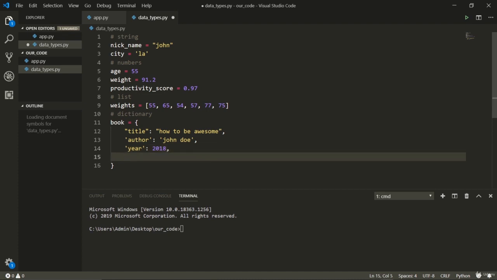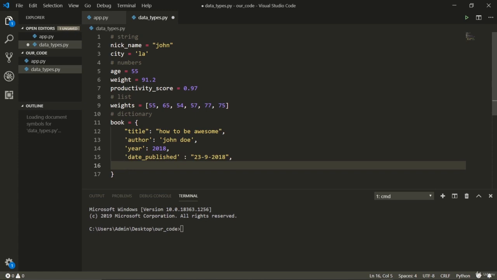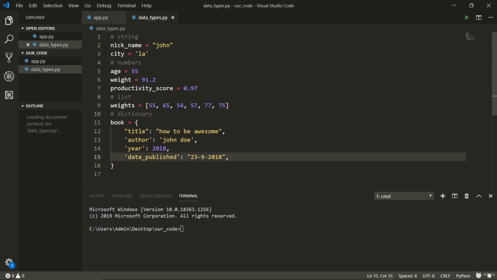You can talk about date published, and date published can be anything, 23/9/2019, cool. And you can talk about other stuff here like ISBN or whatever that is. It's very simple. We will talk about how to access these things.